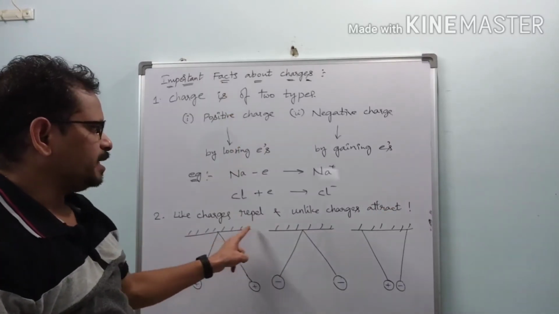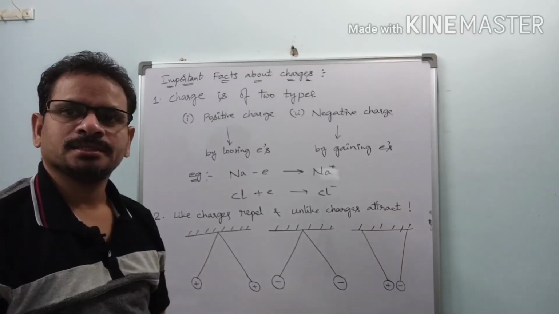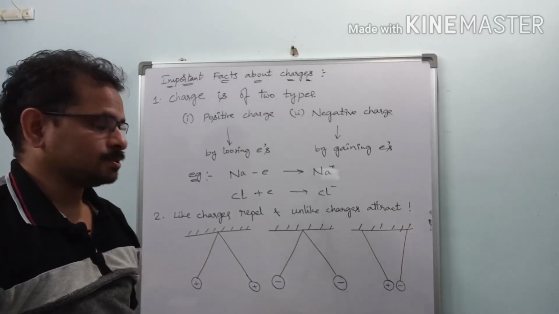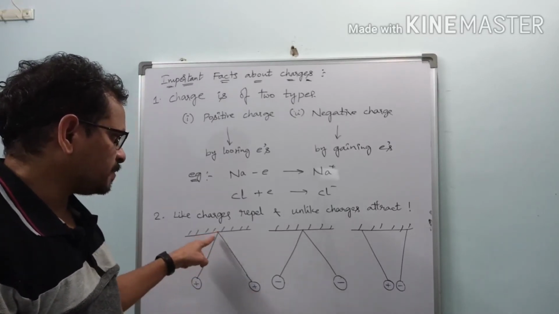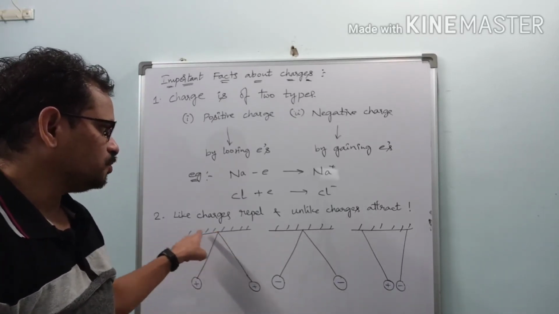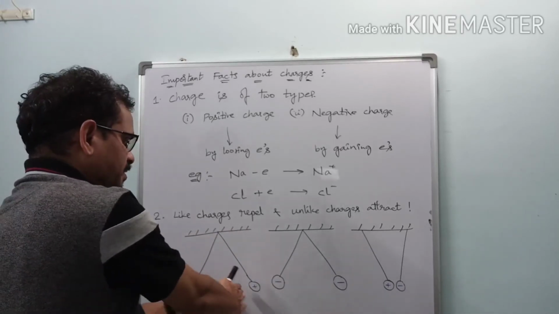See here, like charges repel and unlike charges attract. What are like charges? Similar charges. Here is a positive charge and another positive charge, tied by means of strings to a rigid support and left close to each other. Then what happened? They are repelled away from each other.